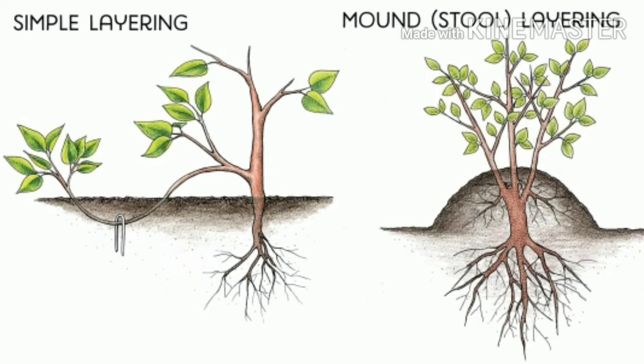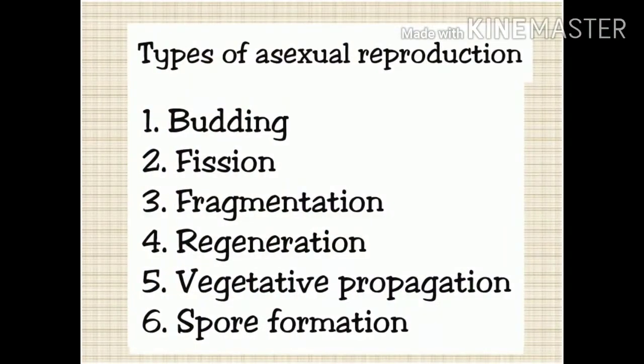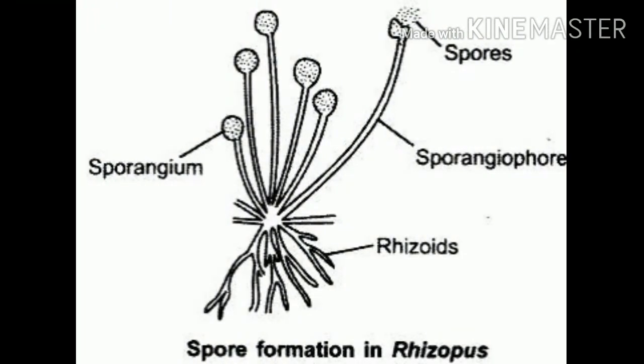For example, jasmine, etc. Now, the last process of asexual reproduction is spore formation. In spore formation, there are minute unicellular reproductive bodies which get dispersed to form new individuals on germination, and are called spores. They can belong to bacteria, fungi, algae, etc. Spore formation in rhizopus or in bread mold you must have seen.